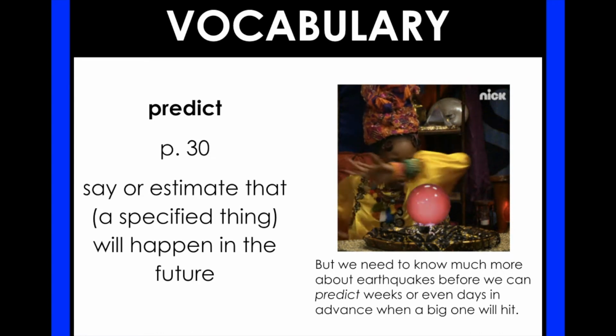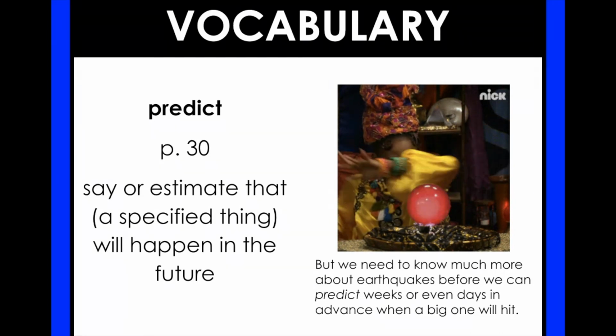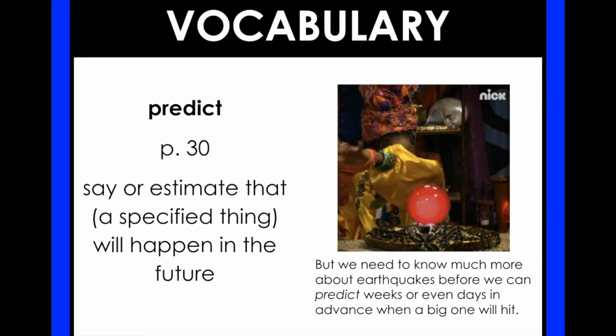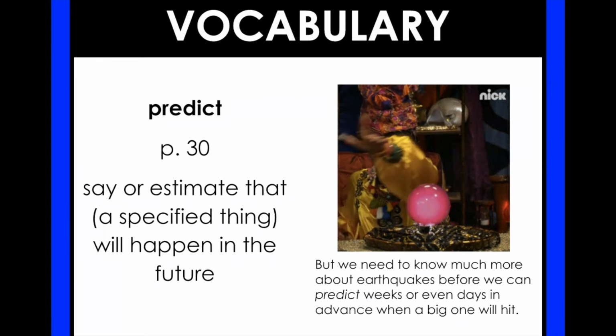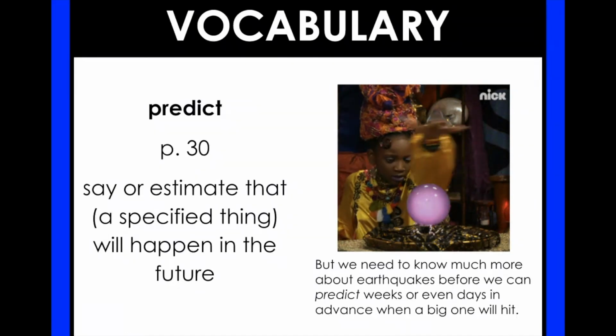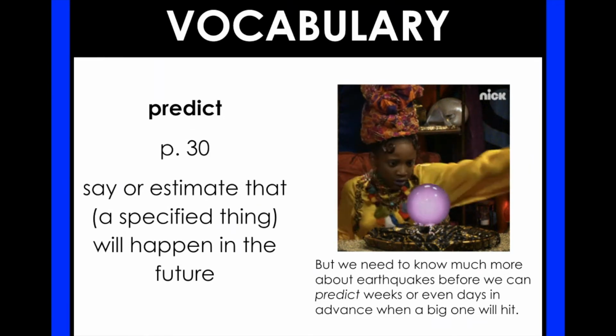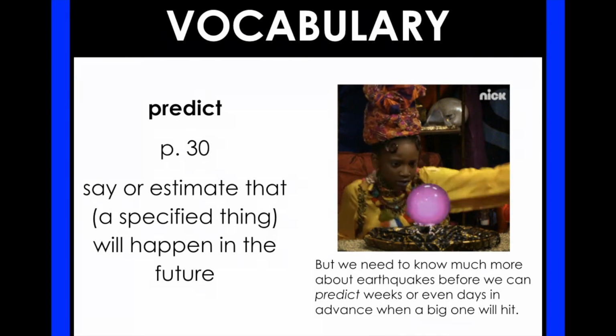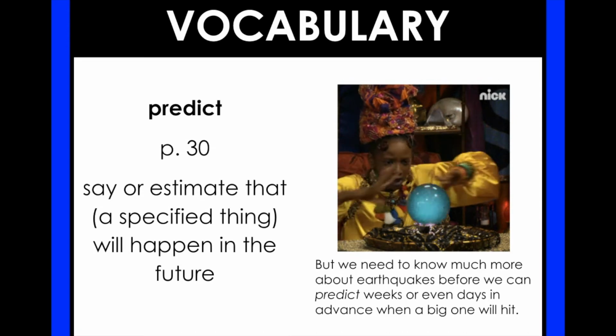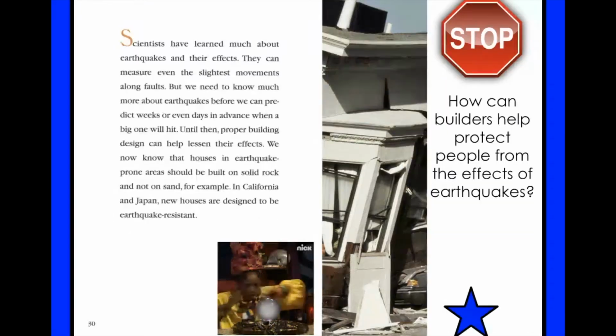In the text, we can see this word where it happens. It says, but we need to know much more about earthquakes before we can predict weeks or even days in advance when a big one will hit. So be sure that you're remembering predict means to estimate or say when something's going to happen in the future. I also like to think back to the old Disney show, That's So Raven. Maybe you've seen Raven's Home. But That's So Raven was a popular show when I was growing up, and she also could predict the future, right? So let's go ahead and keep reading.